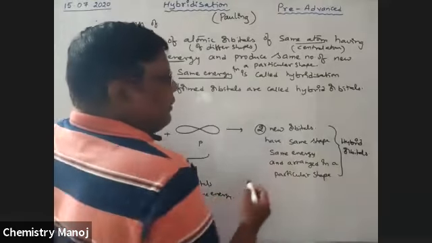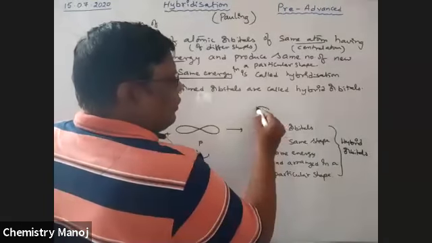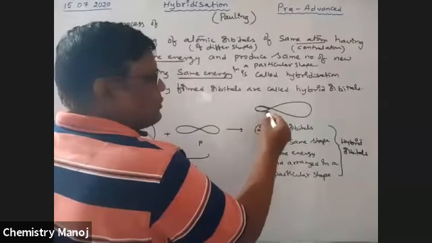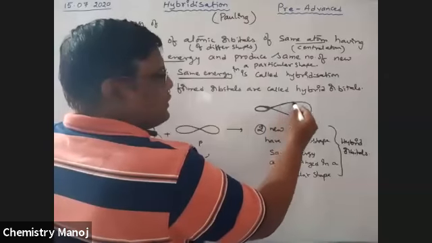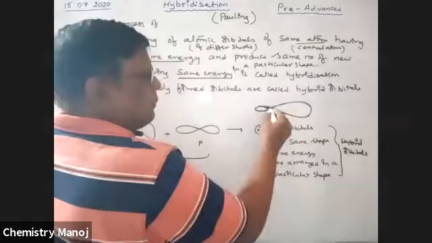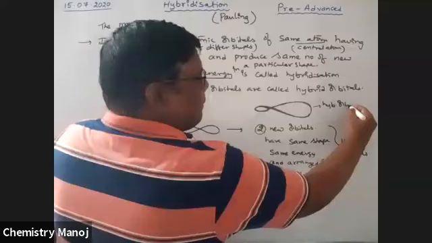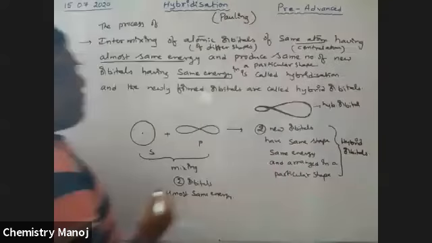Hybrid orbitals are represented using a small lobe and a big lobe, unequal lobes. This is nothing but a hybrid orbital.